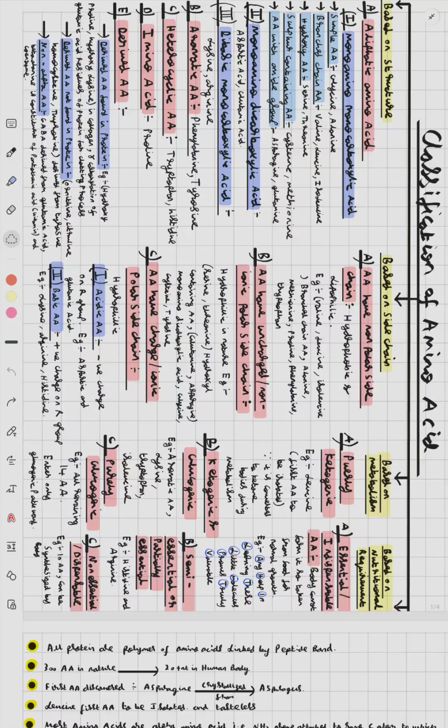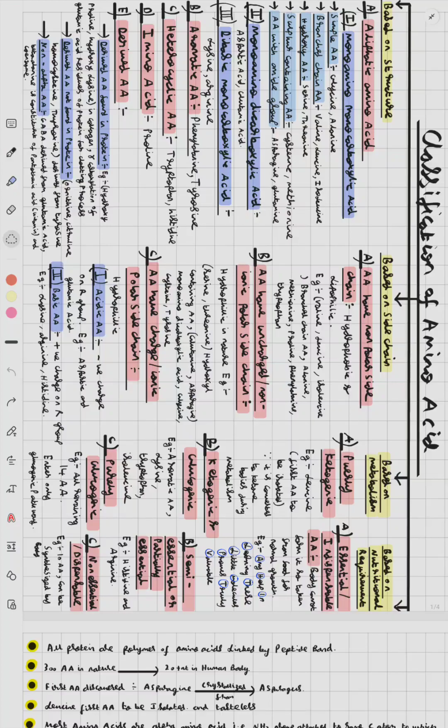And gamma carboxylation of glutamic acid residues of proteins for the clotting process. These are the examples of derived amino acid found in protein.